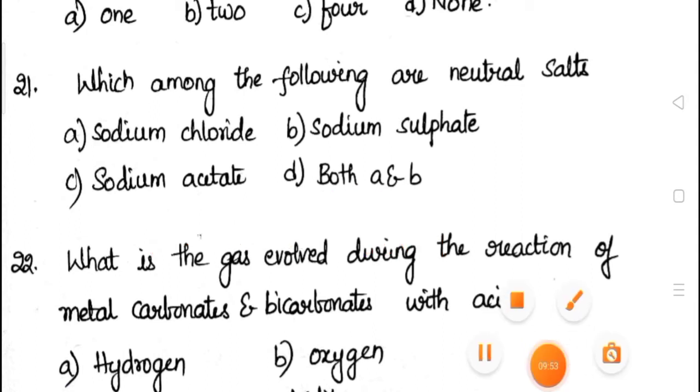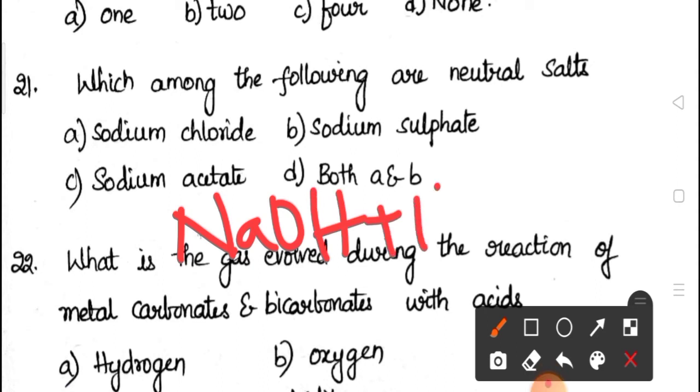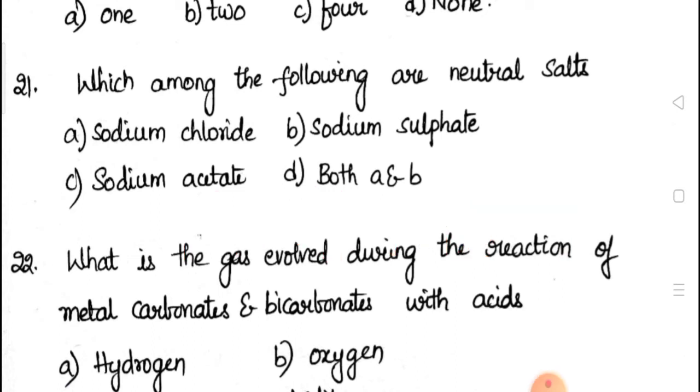Okay. Likewise, the second one, you observe sodium sulfate. It is formed by the reaction of sodium hydroxide with sulfuric acid. Sulfuric acid is a strong acid, sodium hydroxide is a strong base. Again the salt formed is a neutral salt. So the correct answer is both A and B.